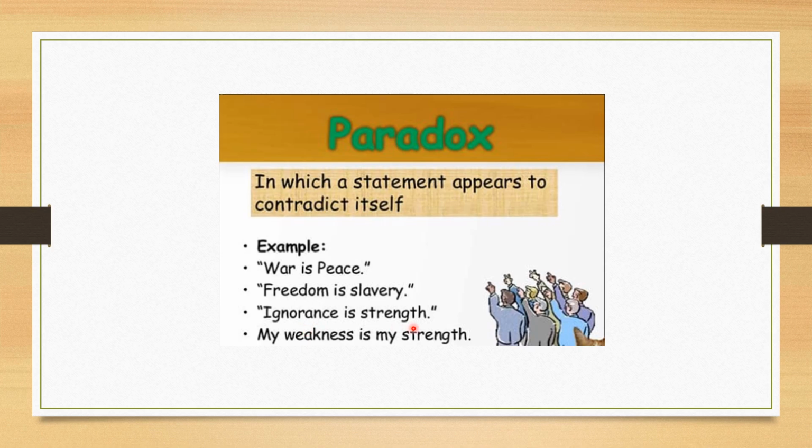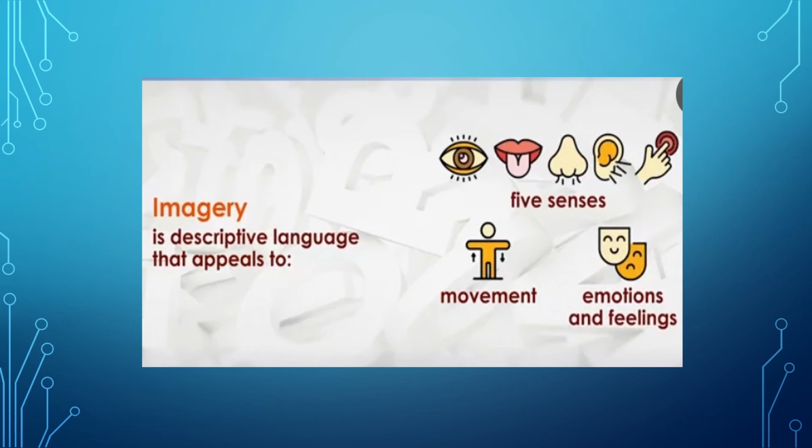Ignorance is strength. If you are ignoring someone, how can it be a strength? So again, this is a contradictory statement. My weakness is my strength. A weakness can never be strength. So here we are just confusing ourselves. So you must have heard about whether the hen comes first or the egg comes first. So again, such kind of contradictory statement which confuses ourselves, that is called a paradox.